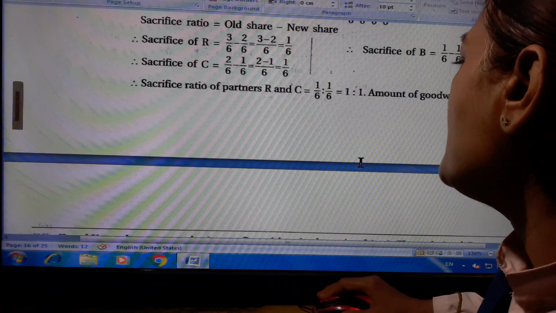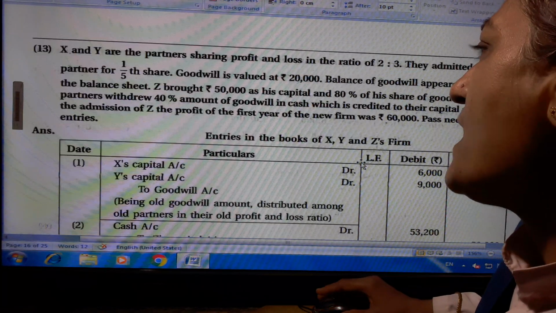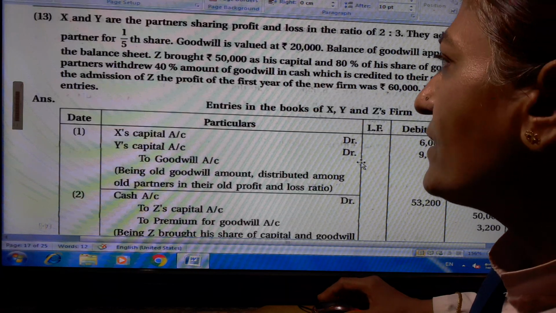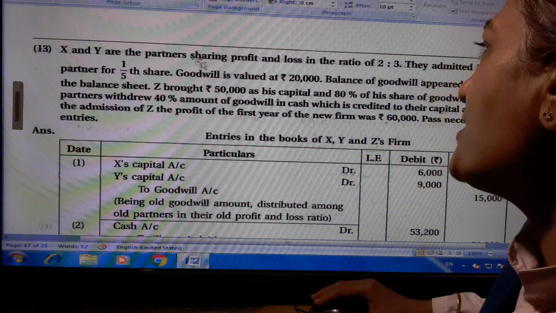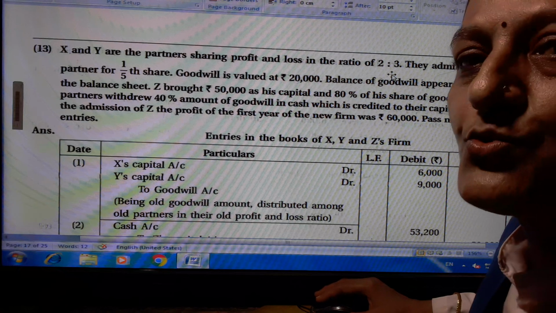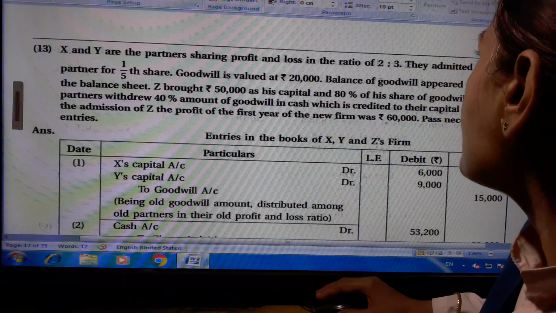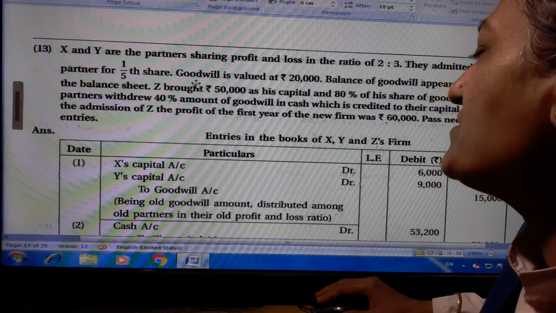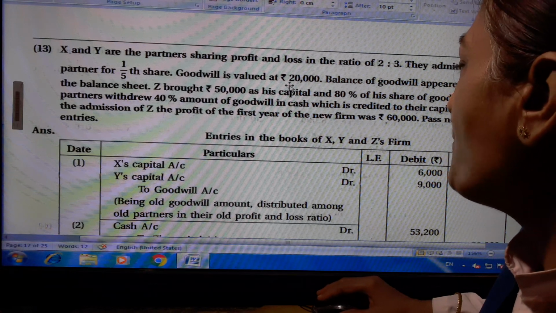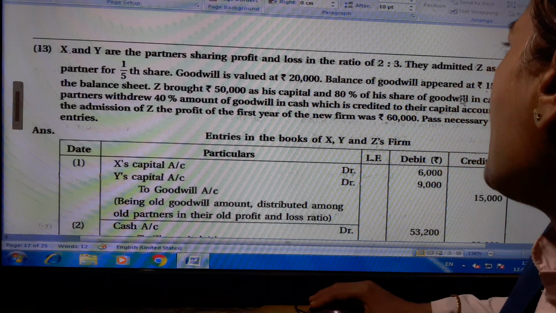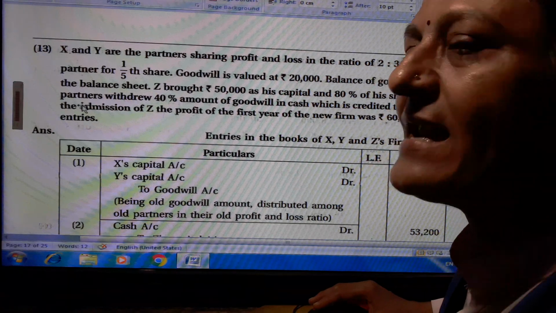Amount of goodwill will be credited. Now question 13. X and Y are partners sharing profit and loss in the ratio 2:3. They admitted Z as a new partner for 1/5 share. Goodwill is valued at rupees 20,000. Balance of goodwill appeared at 15,000 in the balance sheet.